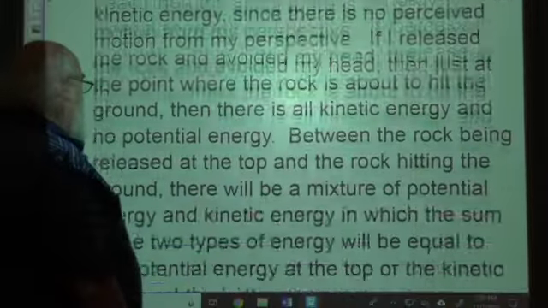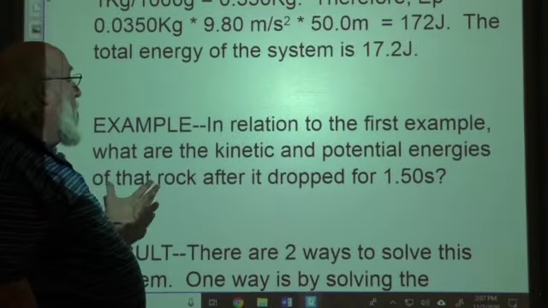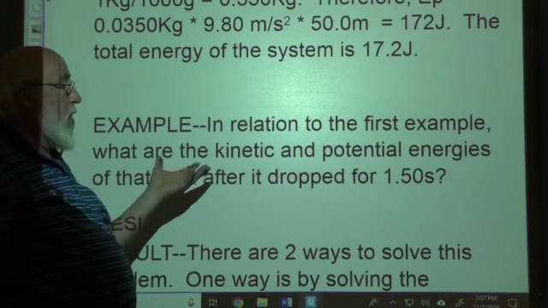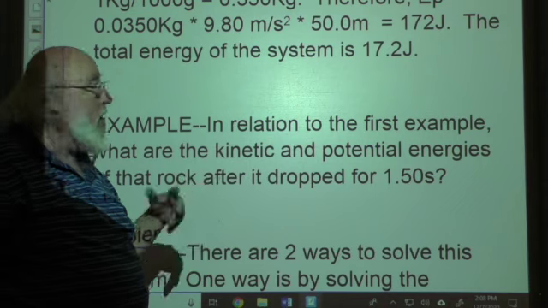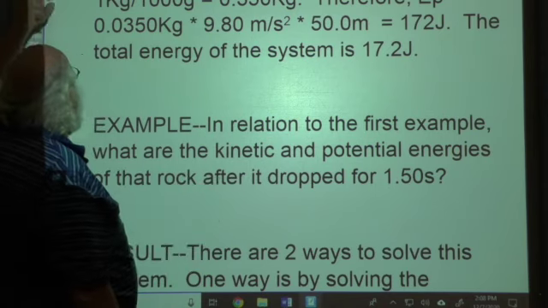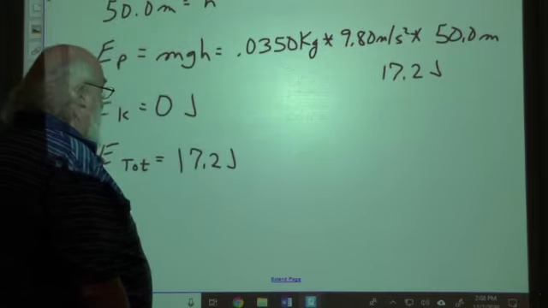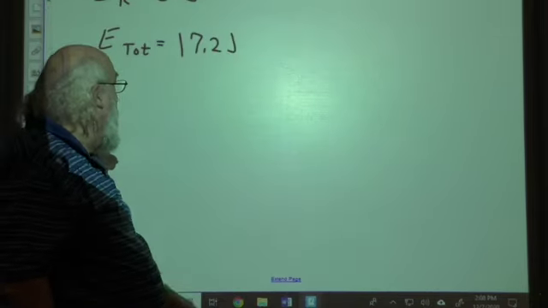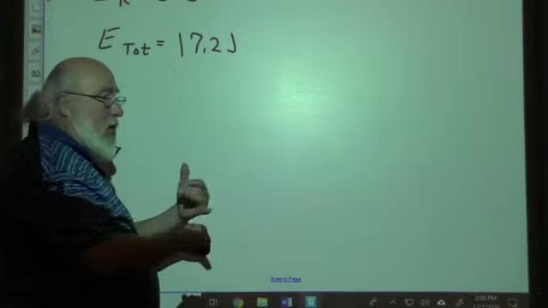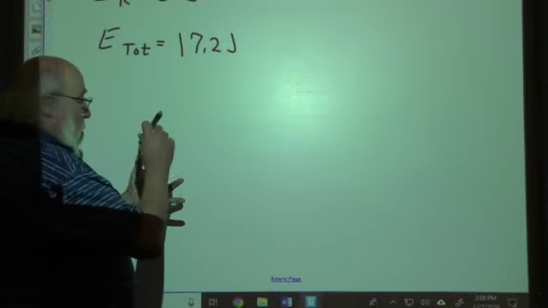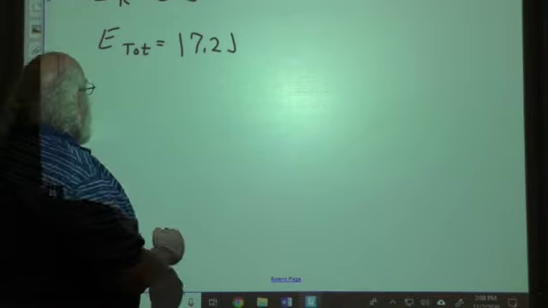So let's take another situation. Same situation. Only we want to know now what the kinetic and potential energies are after the rock has dropped for 1.5 seconds. And there are two ways that we can do this. We can take a look at the rock after it's dropped 1.5 seconds in terms of either velocity or kinetic energy, or height in terms of potential energy.